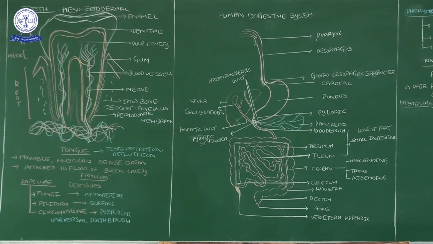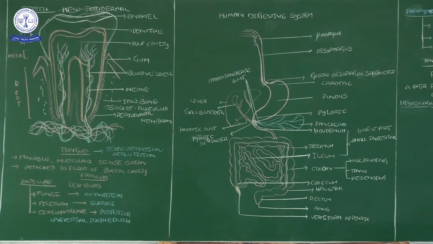Based on their functions, they detect different tastes. For example, to taste salt, the tip is enough; salt taste is easily detected at the tip. Sugar is tasted on the surface area. Hot or chili taste is sensed at the back side of the tongue. Even after swallowing, we get a lot of hotness from the posterior papillae, the posterior taste buds.